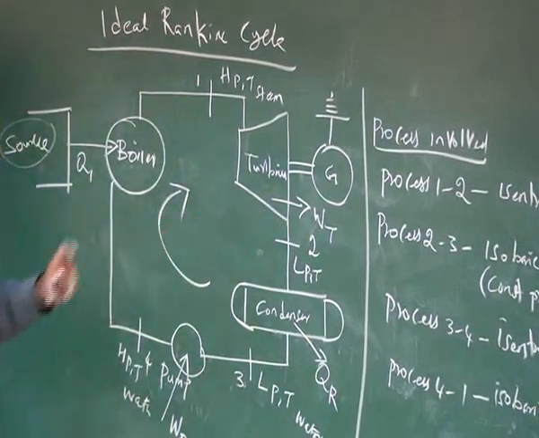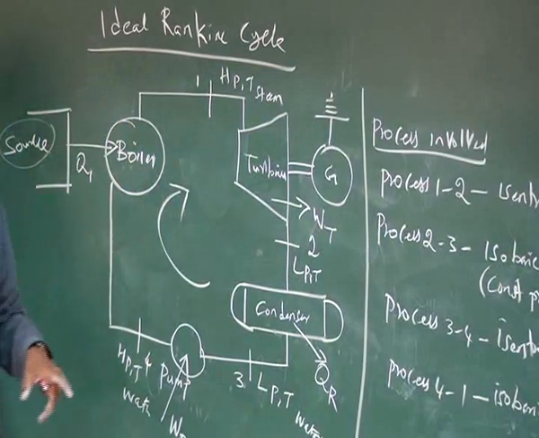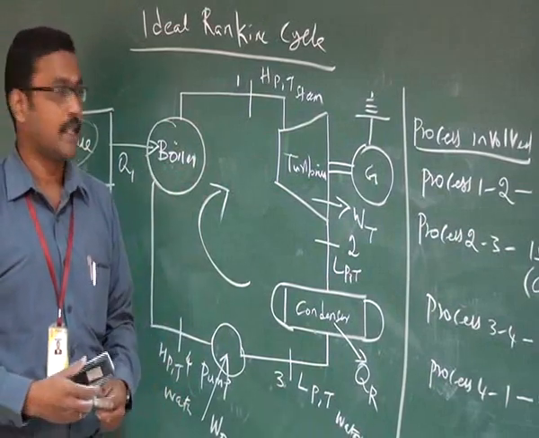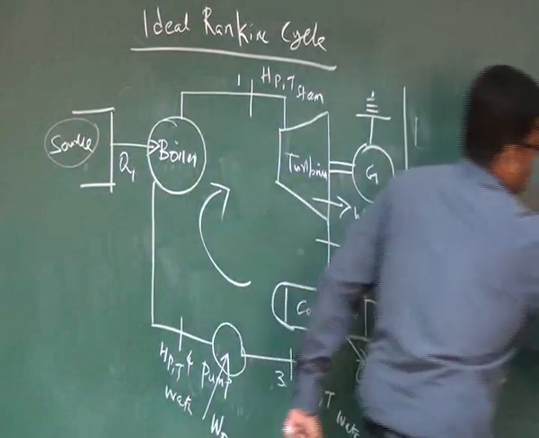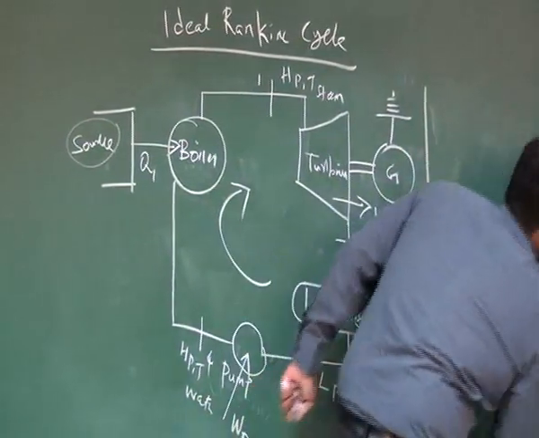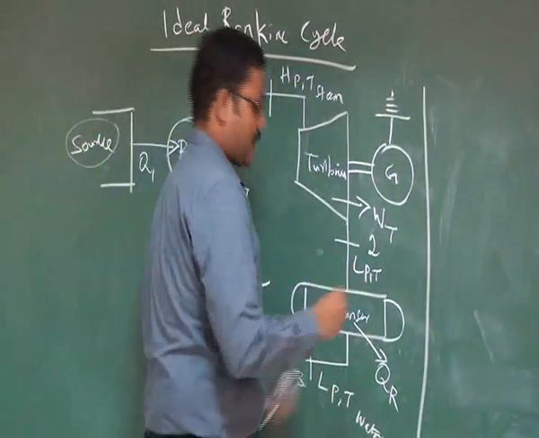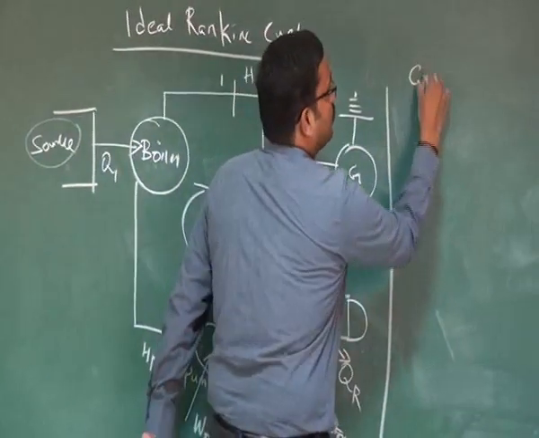Now I am going to express all the processes in terms of temperature-entropy coordinates, pressure-volume coordinates, and enthalpy-entropy coordinates. This is the graphic representation of the ideal Rankine cycle on different coordinates.